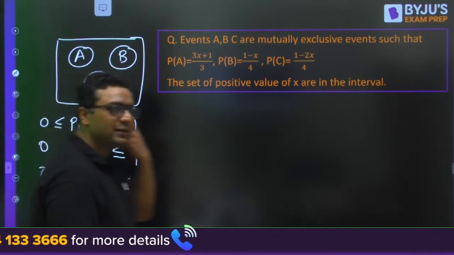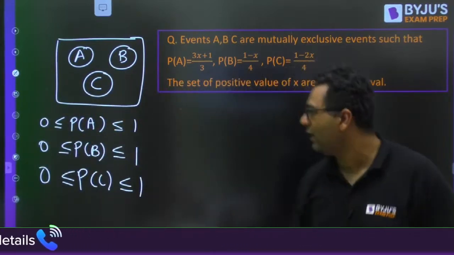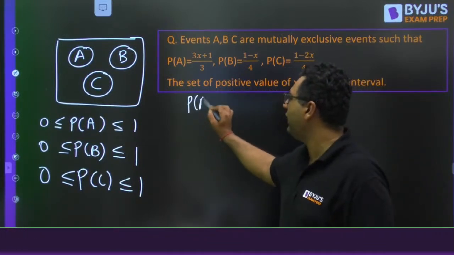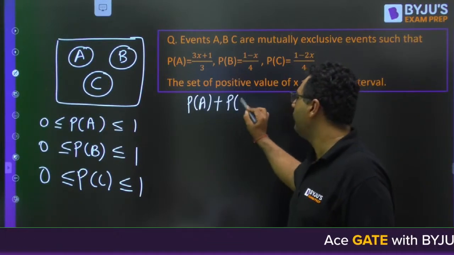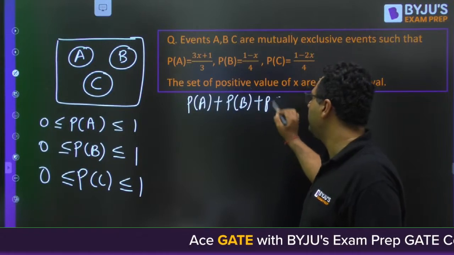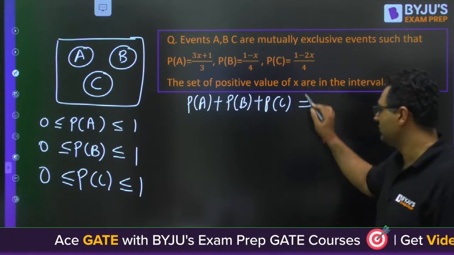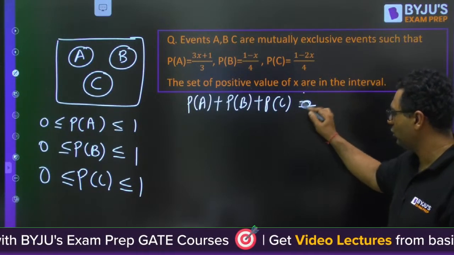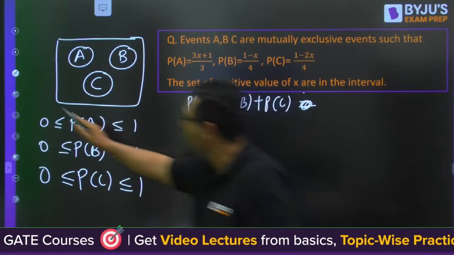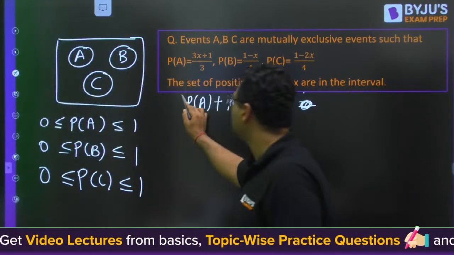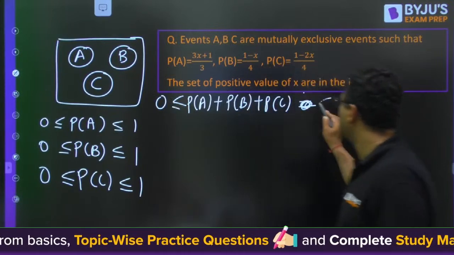And the summation of theirs will not give you 1, meaning probability of A plus probability of B plus probability of C will not cover the entire sample space. So this total is not going to be equal to 1, but this will also lie between 0 to 1.